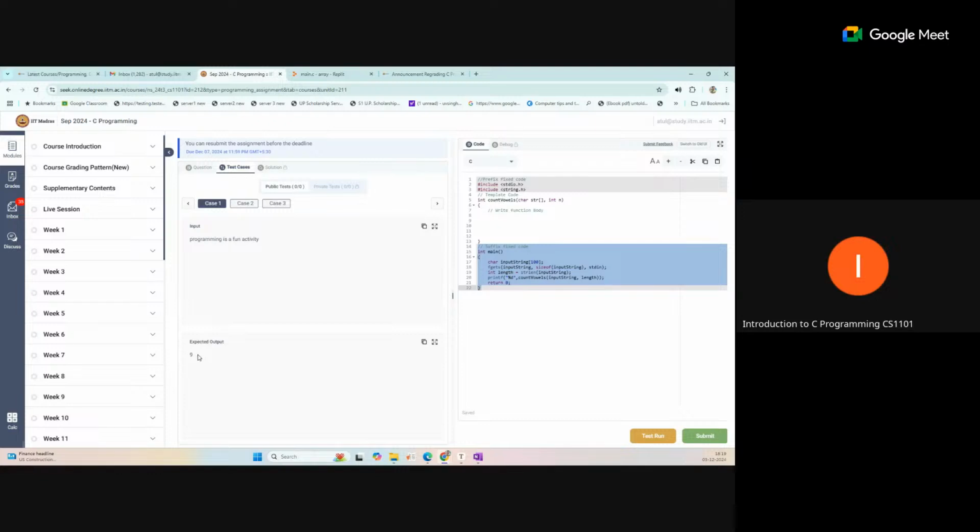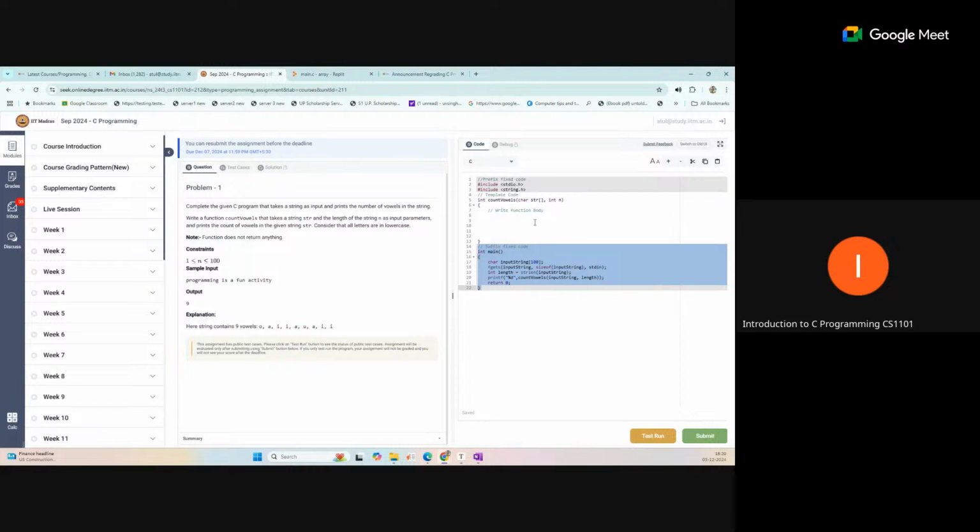Sometimes you need to print, and sometimes you just return some value from the function. That is also the nature of the question. Suppose this count variable: you can see the function, and it is written here that the function does not return anything. So write a function name and print. Here it is asking to print the count, so you need to print inside your function.